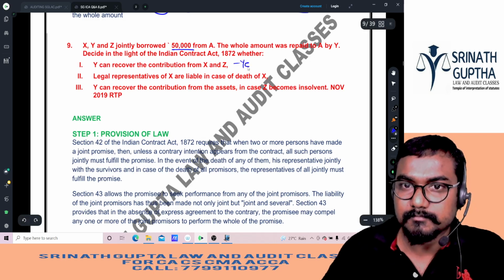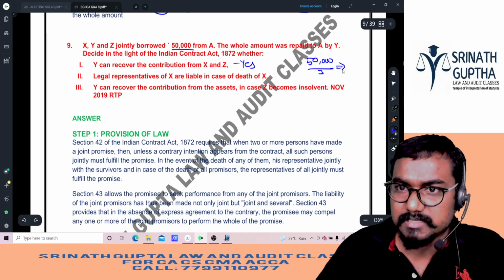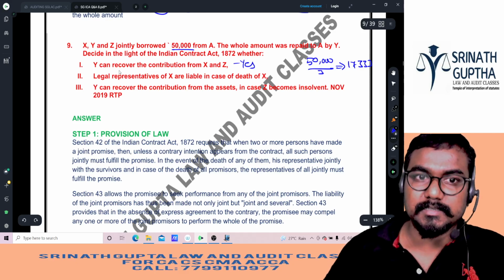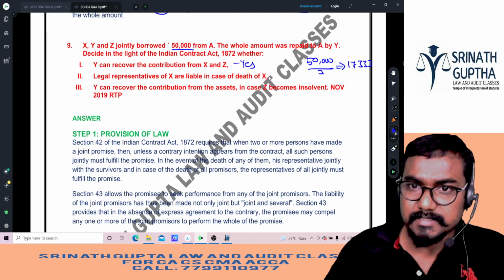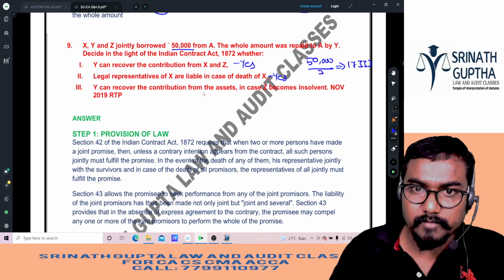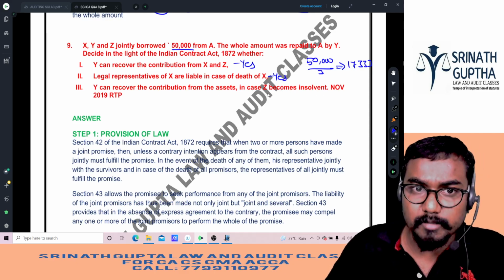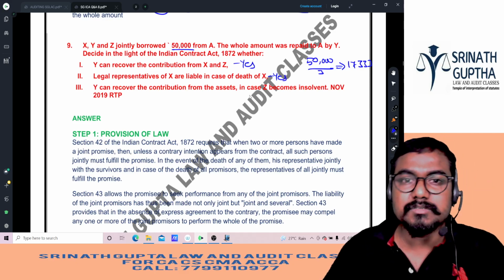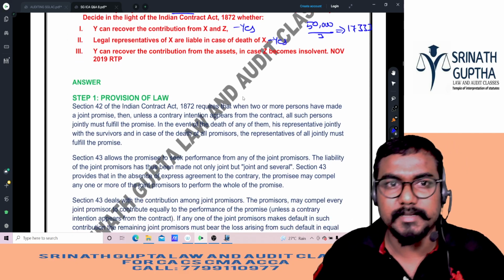Yes. How much, beta? 50,000 divided by 3. How much is it coming, beta? Some around 17,000 change it will come. 17,333 will come, I think. So legal representatives of X are liable in case of death of X. Yes. Y can recover the contribution from the assets if in case they become insolvent. Yes. If they become insolvent, no, beta, we can recover from his assets. If his estate is not there, no. So X and Z will share that amount equally. Clear na? Same question repeated.